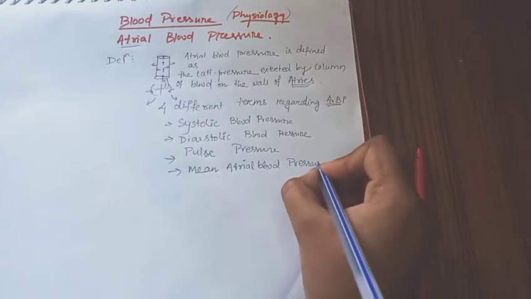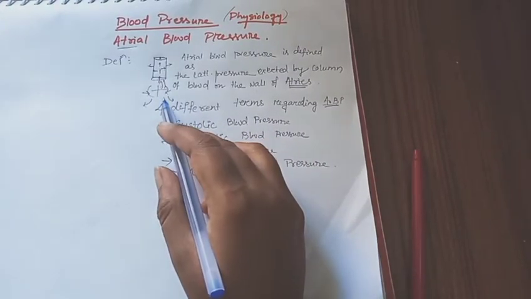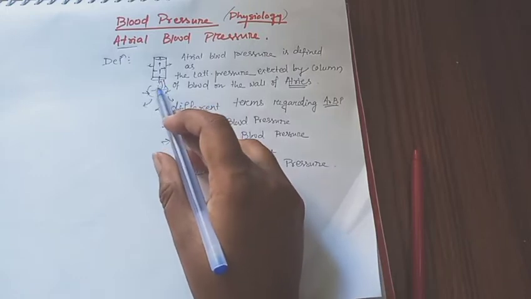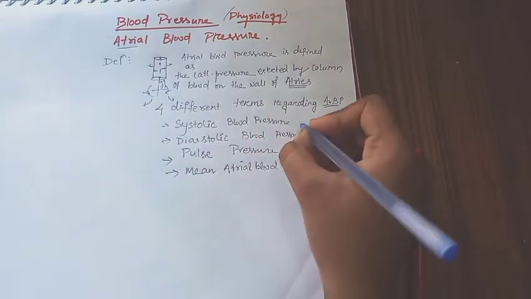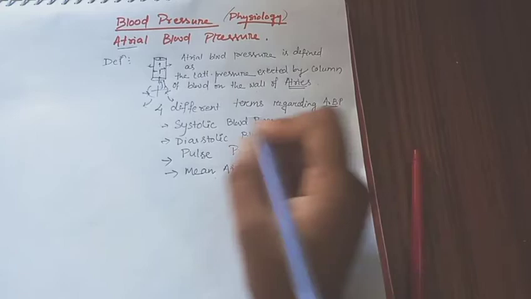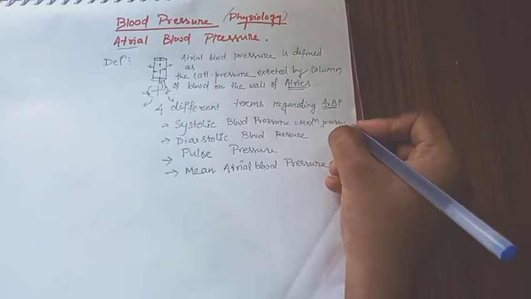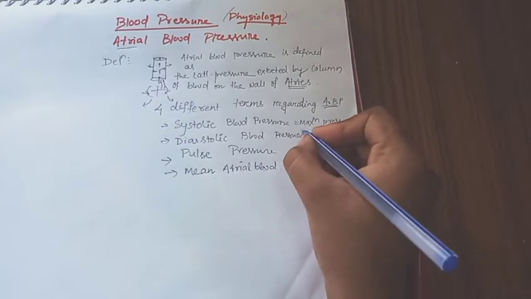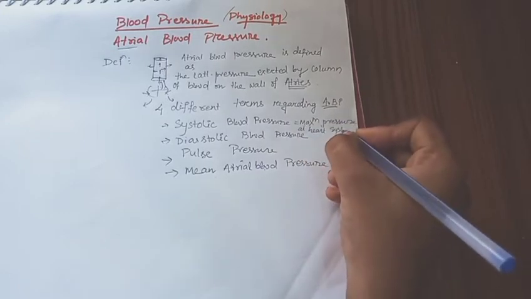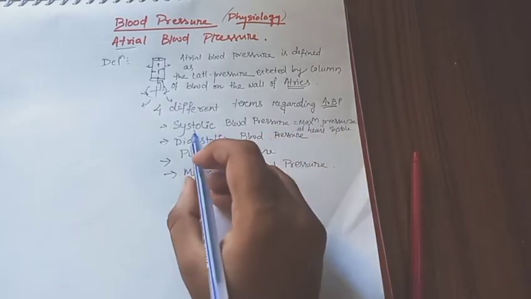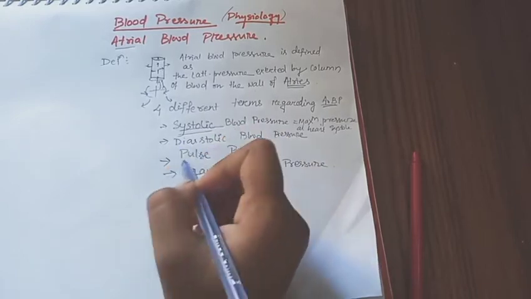Now what is systolic blood pressure? It is the maximum pressure exerted by the arteries during the systole of the heart. It is the maximum pressure, because the pressure is exerted when the heart is in systole, that is at heart contraction. Since the term systole is present, we call it systolic blood pressure.